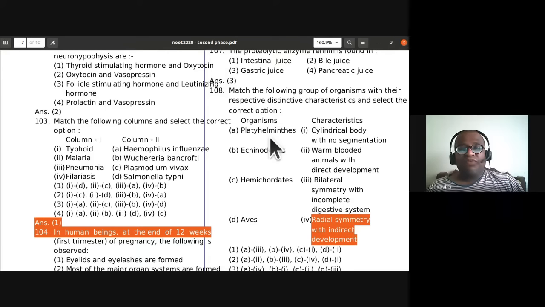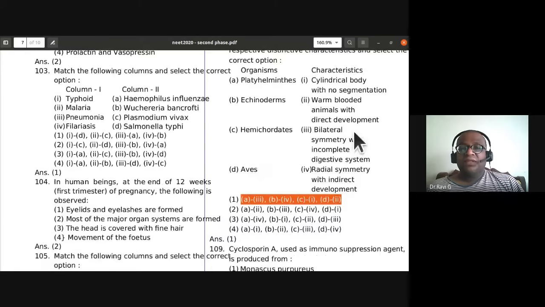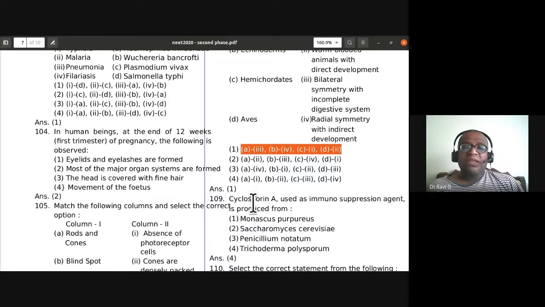So A3, B4. C, cylindrical body with no segmentation. D, the second one, warm-blooded animals with direct development. So the first option is the correct match: A3, B4, C1, D2.